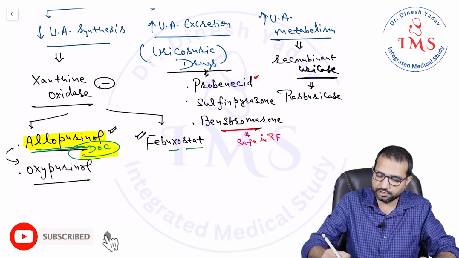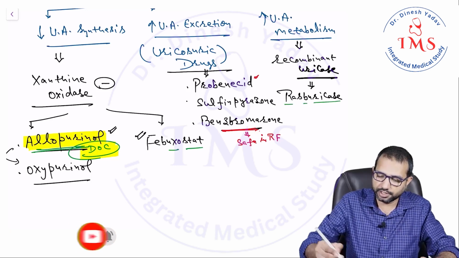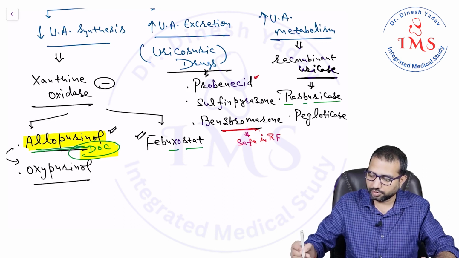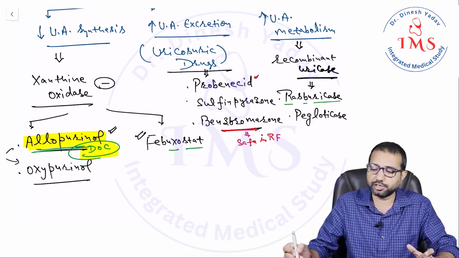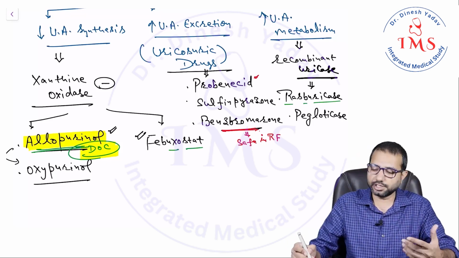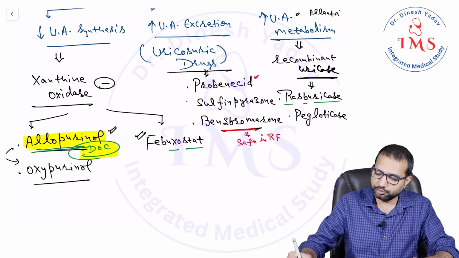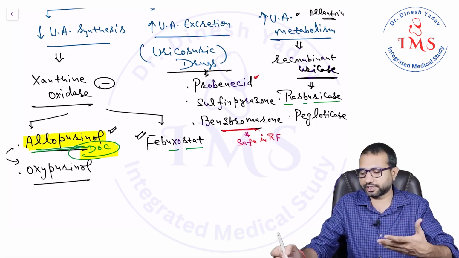By name you can see they are recombinant uricase. They convert uric acid to allantoin, which is excreted.